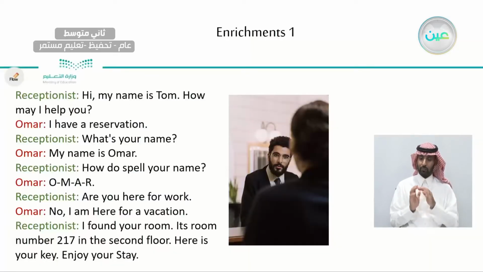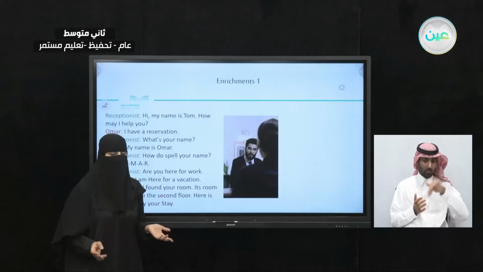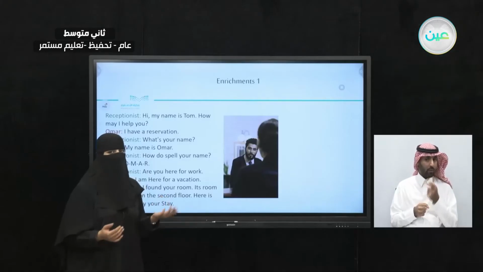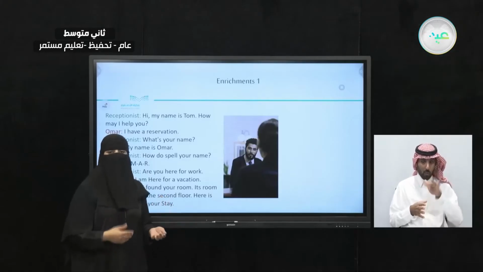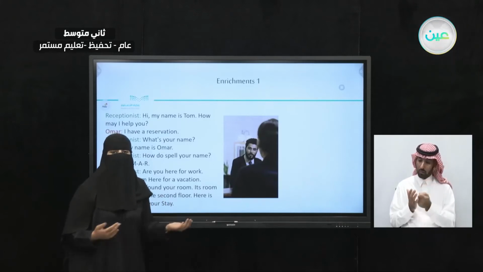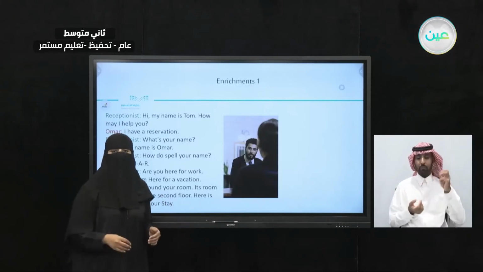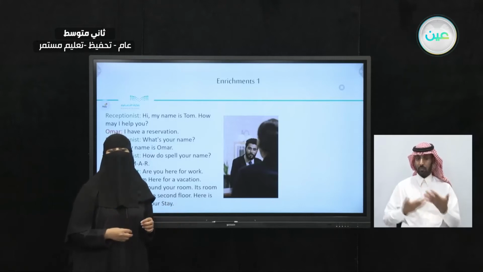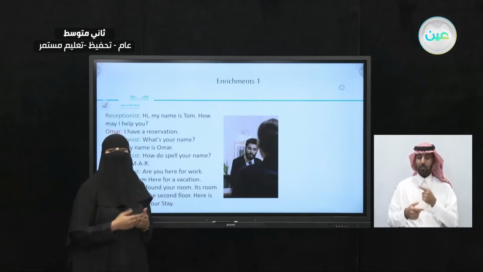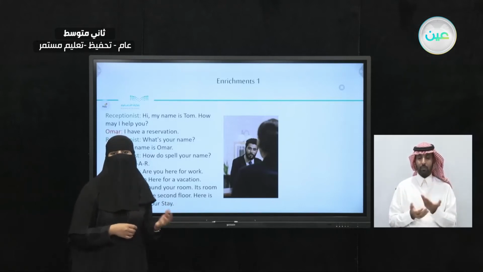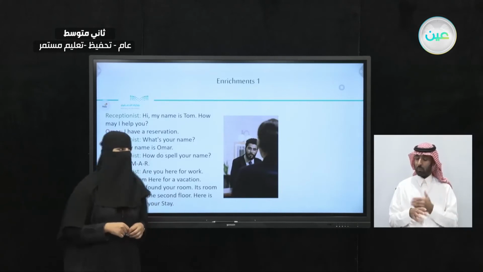Now, let's take a look at this question: Are you here for work? The receptionist is trying to make conversation with Omar while he's doing his job, so he can buy some time, or entertain Omar while he's waiting for the keys.